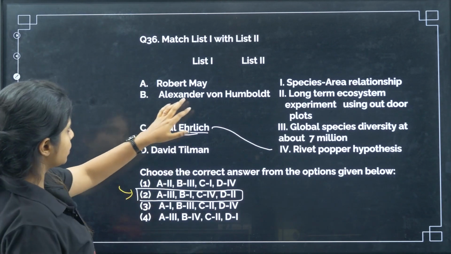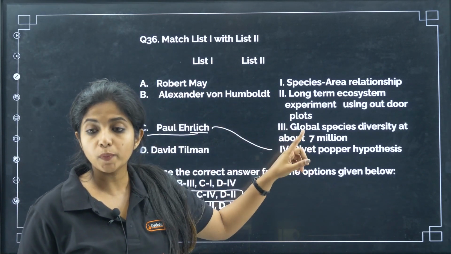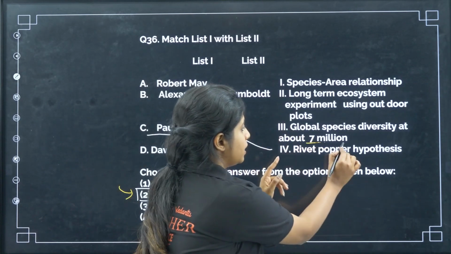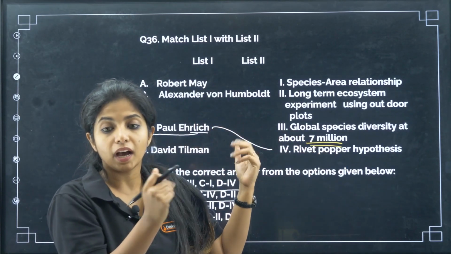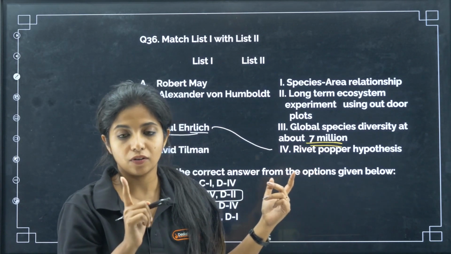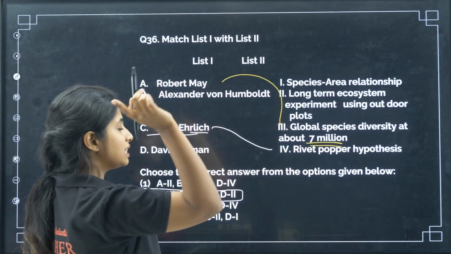Let's see. A goes with 3. Robert May was the person who said that global species diversity is about 7 million. Remember this number also. 7 million is equally important. According to Robert May, global species diversity is 7 million. Remember that. It is a question that came in the KSET examination.